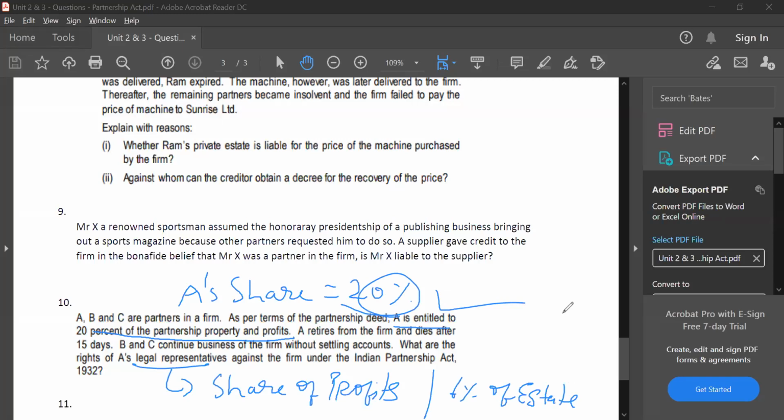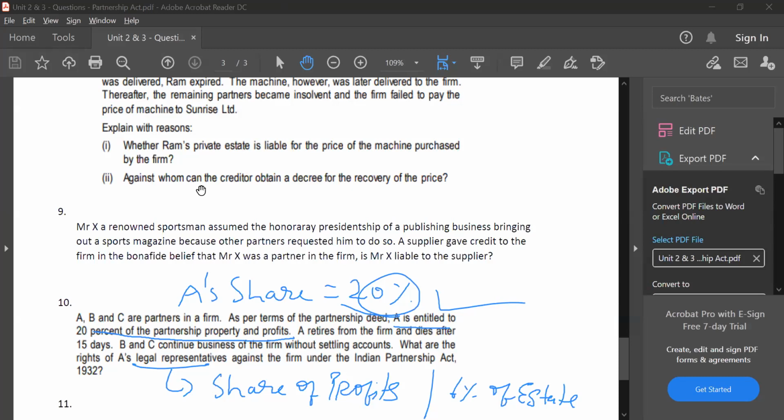Understood, Gaurav? Again, this concept is in section 37, page number 3.36. Did you understand, Gaurav? Sir, yeah. So then, can you explain the third question? I had the same doubt. Third question, yeah.